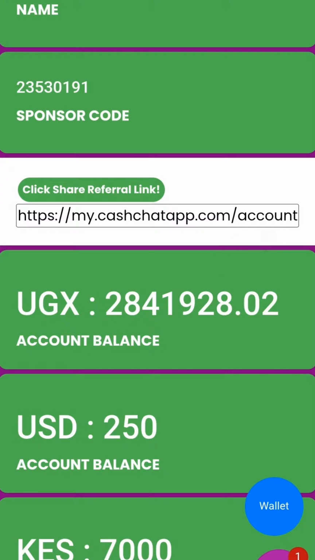If the person comes from South Africa, you will also be paid in South African rands. And if the person comes from Ghana, the Ghanaian cedi has also been integrated directly, so you'll receive cedis. So these are 7 countries that have been directly integrated. The other countries are all paid out in United States dollars. But when you withdraw your money, you receive it in your own local currency.